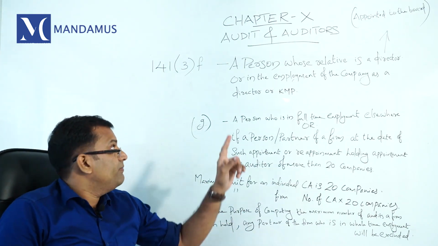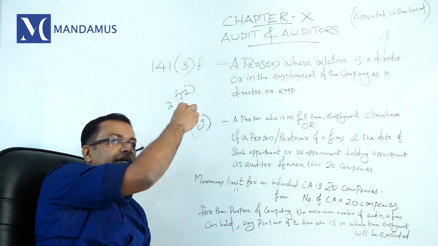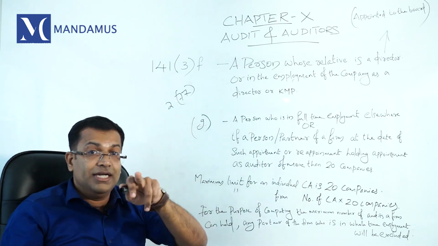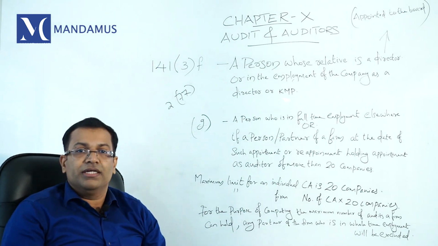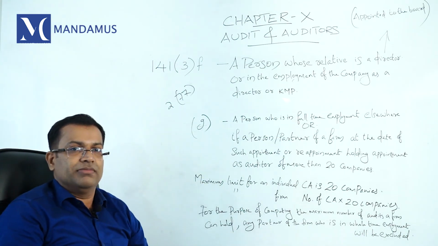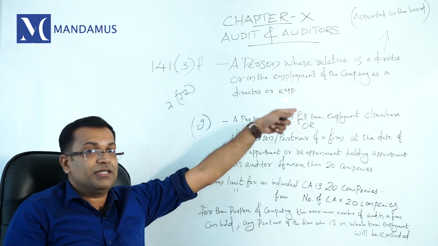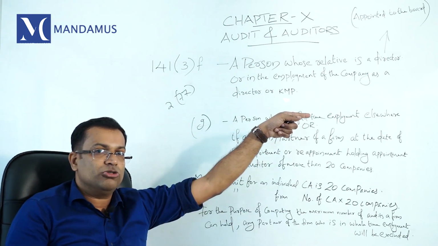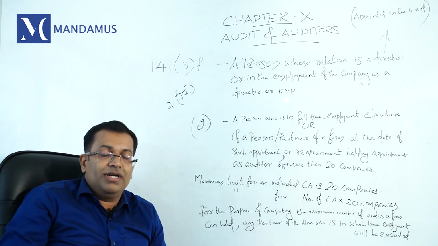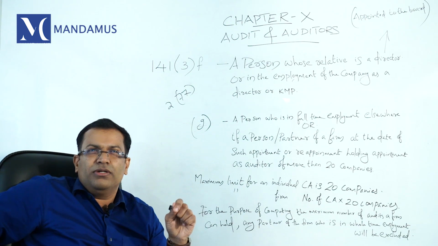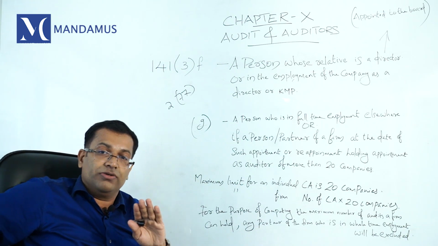Then who is a relative? Definition under Section 2(77) is a very important definition. Section 2(77) you need to know, because in Section 2(77) the relative is defined. So if your relative is a director or KMP of a company, then you will be disqualified to become statutory auditor of that company. Please remember that disqualification is restricted only to that particular company. That disqualification doesn't extend to subsidiary companies or other class of companies. For example, if your relative is a director or KMP of a company, then you will be disqualified to become a statutory auditor of that company.